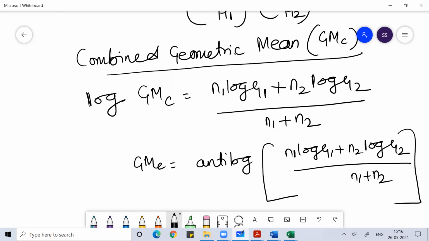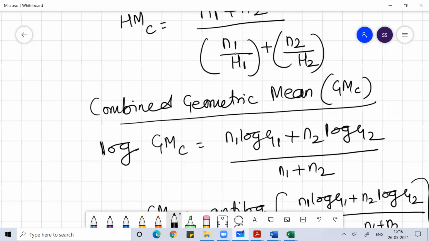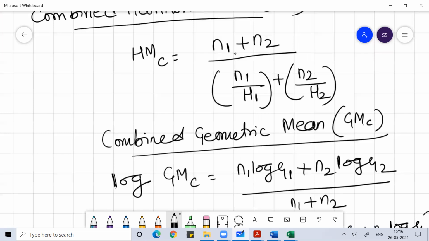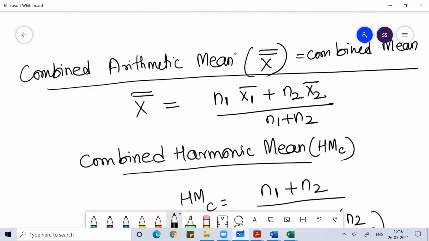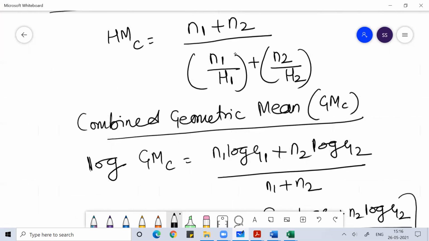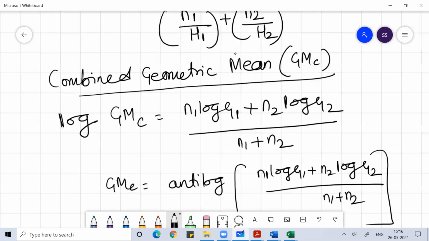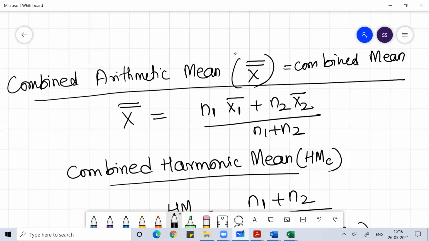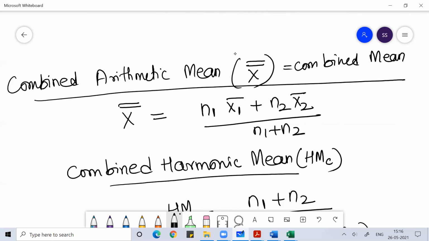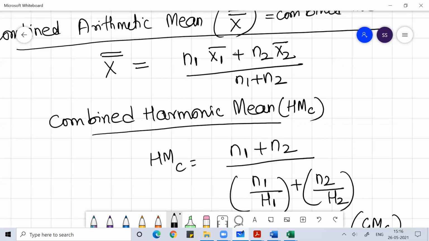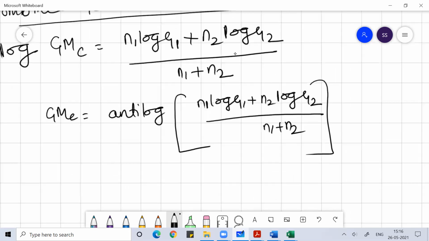So remember the formulas. If you get any question where you have combined sets of data with regard to arithmetic mean, geometric mean, or harmonic mean, you should know their relations.